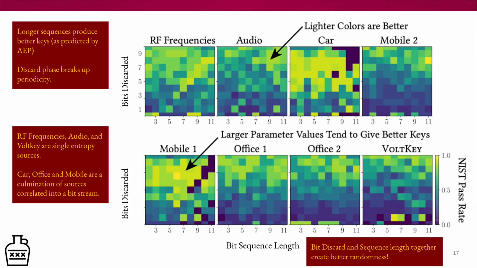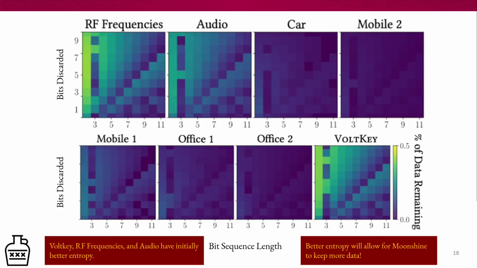Now, car and mobile are different because car and mobile had such low entropy that once we threw out a lot of bits in general, Moonshine could not use the remaining to create a good entropy source for the NIST test to evaluate, and the NIST test returned a failure. So car and mobile are purple in the upper right-hand corner because they started with such low entropy that when we got to the higher values of discarding and remapping, they weren't able to keep up, and NIST also couldn't keep up with them.